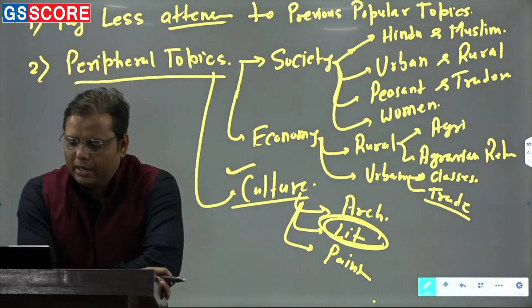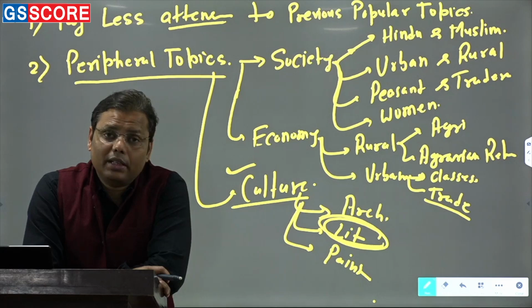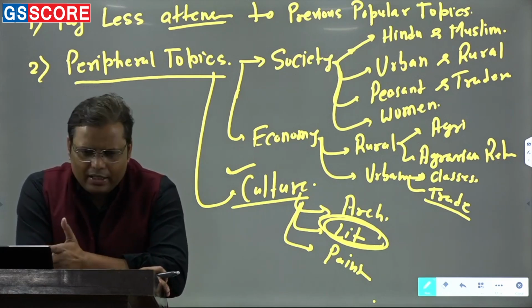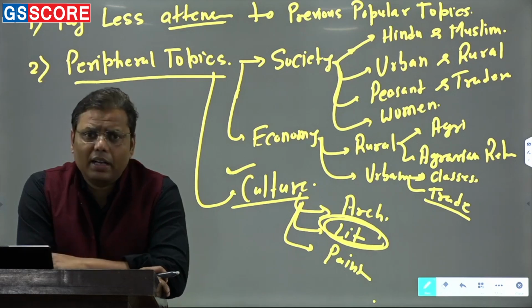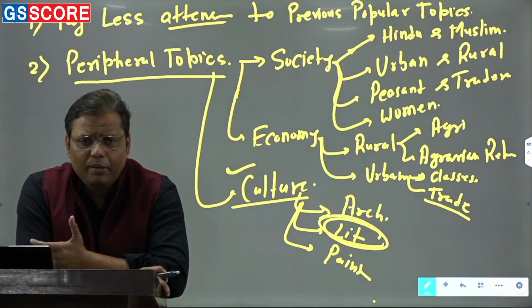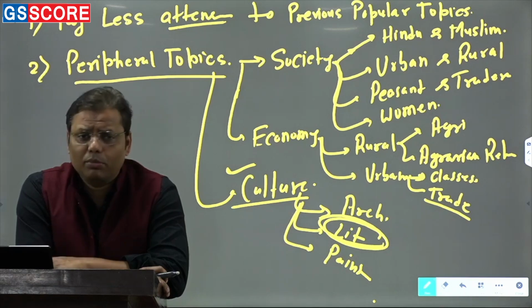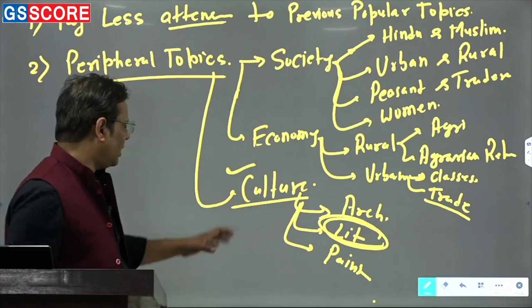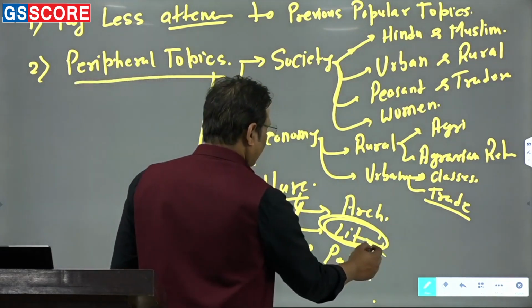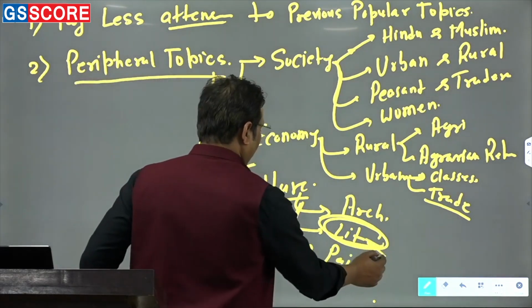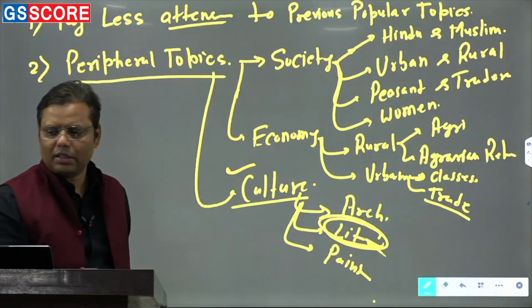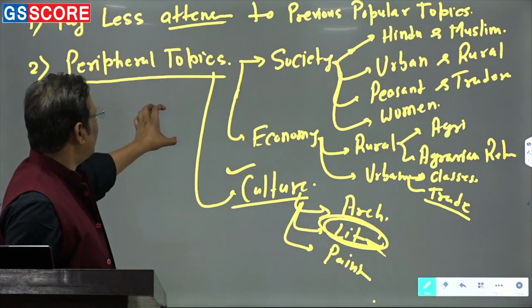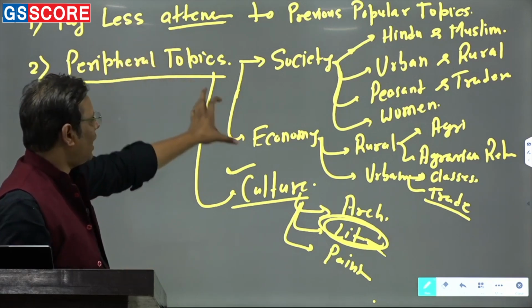There is a reason behind it, because in culture now so many questions are being asked, as so many new writers are coming, such as in the early medieval and ancient period, Parul Pandya Dhar, who has become very popular recently. Then the lady who was working on Mughal architecture, Ebba Koch. So in recent times, a good number of write-ups have appeared on the cultural part, and specifically literature, and then Sheldon Pollock is also there, right? These are some scholars whose work has been quite good in recent times, because of which the culture part is important.